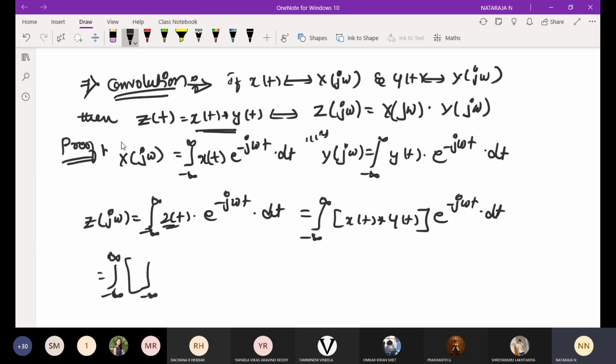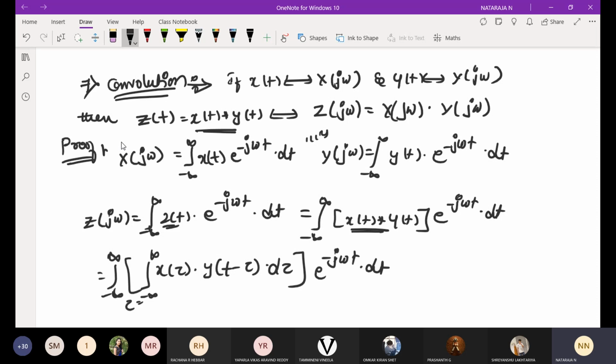I have a formula: the integral from minus infinity to infinity of x of tau into y of t minus tau d tau, into e power minus j omega t into dt. What I did, I wrote the formula for this: x of t convolved with y of t is the integral with tau varying from minus infinity to infinity of x of tau y of t minus tau d tau. Is it fine? Any confusion here? No, sir.